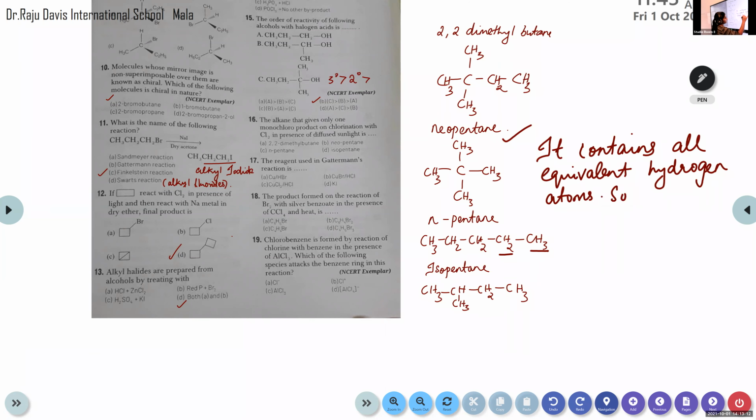So it will give only one monochloro product. Option B, neopentane is the answer.